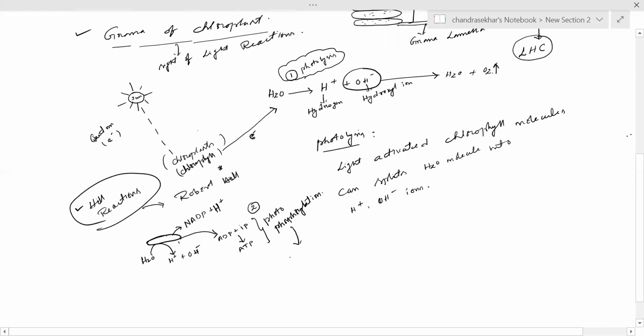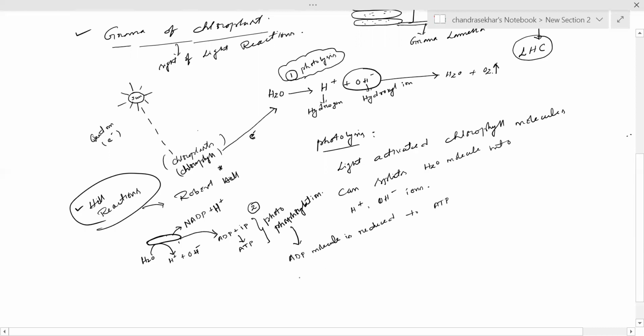What is the meaning of photophosphorylation? In the presence of light energy, the ADP molecule is converted to ATP.